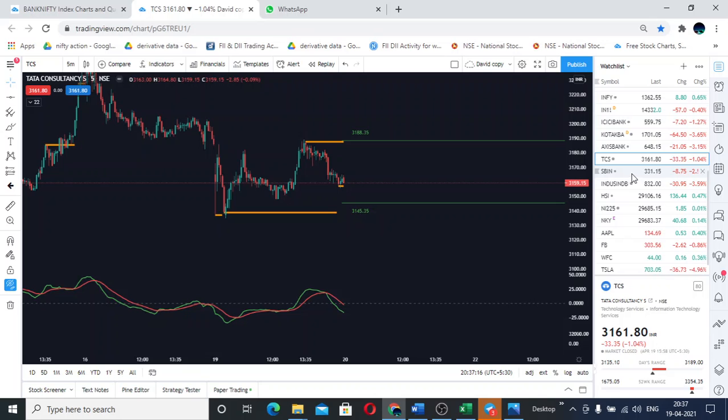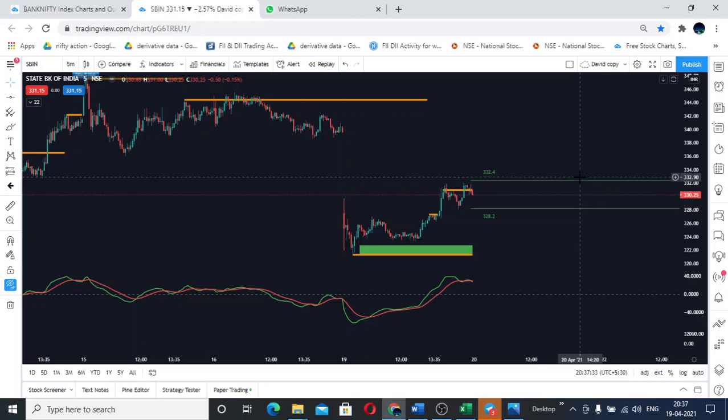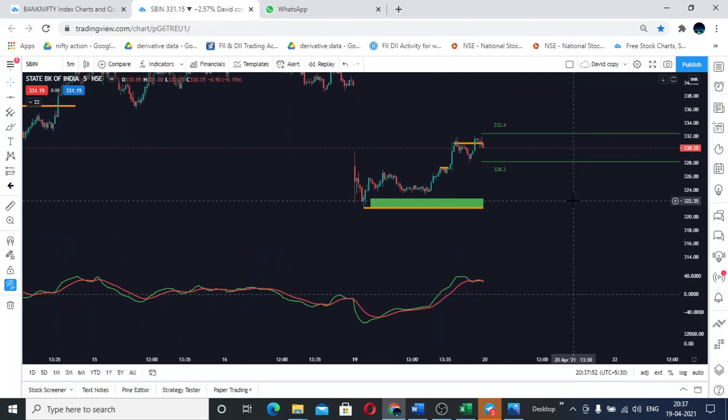And for SBIN, State Bank of India, if State Bank of India is opening above or closes above 332.40 paisa, in 5 minutes or 15 minutes, if it is able to close above, I'm seeing a target of 336.55 paisa. If that breaks and closes, then the ultimate target would be 344.40 paisa.